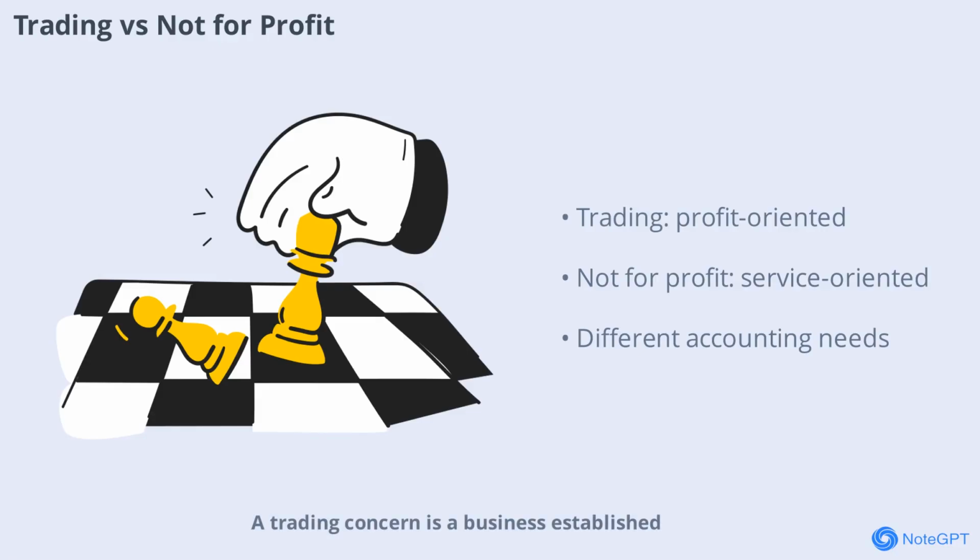A trading concern is a business established to earn profit by selling goods or services. In contrast, a not-for-profit concern is set up to provide services to society, such as schools, hospitals, or clubs. Understanding the difference helps in recognizing the objectives and accounting practices of different organizations.